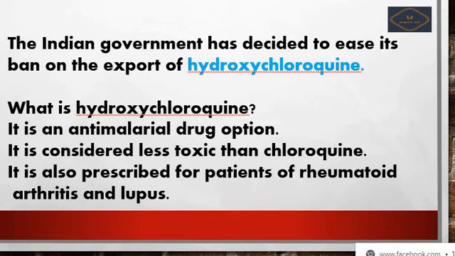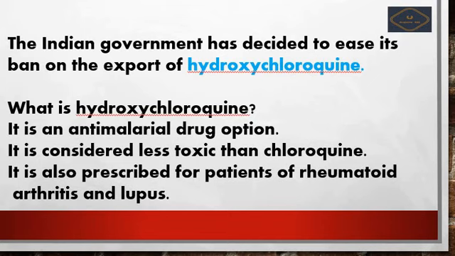Next we see hydroxychloroquine. The Indian government has decided to ease its ban on the export of hydroxychloroquine. So hydroxychloroquine is very much in news right now. Why was it in news? Because it is used to treat the coronavirus. So what is hydroxychloroquine actually?